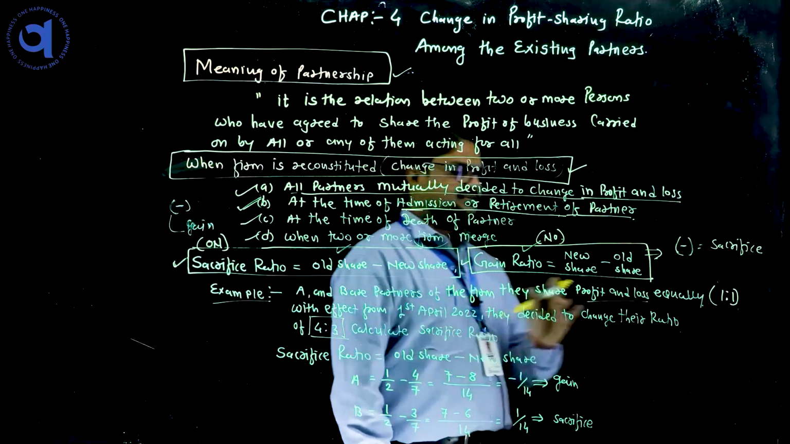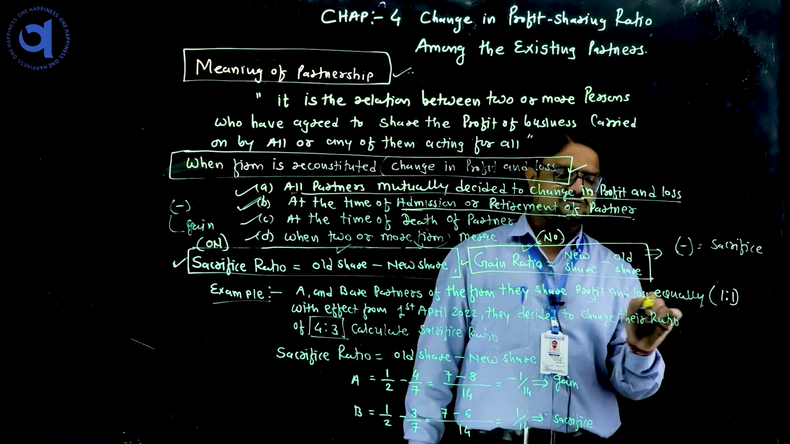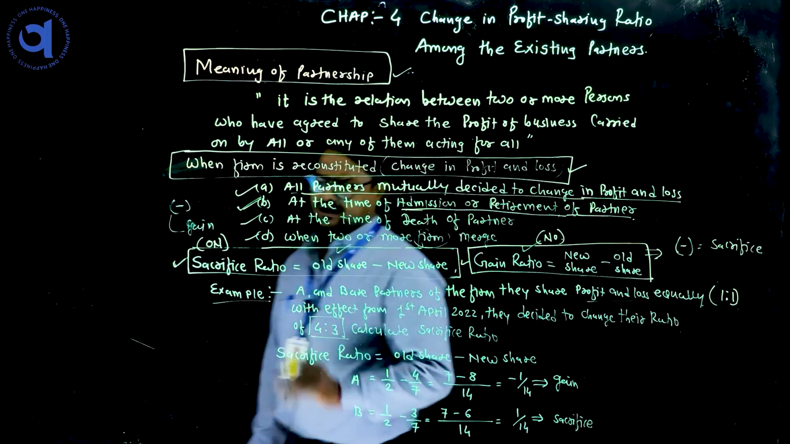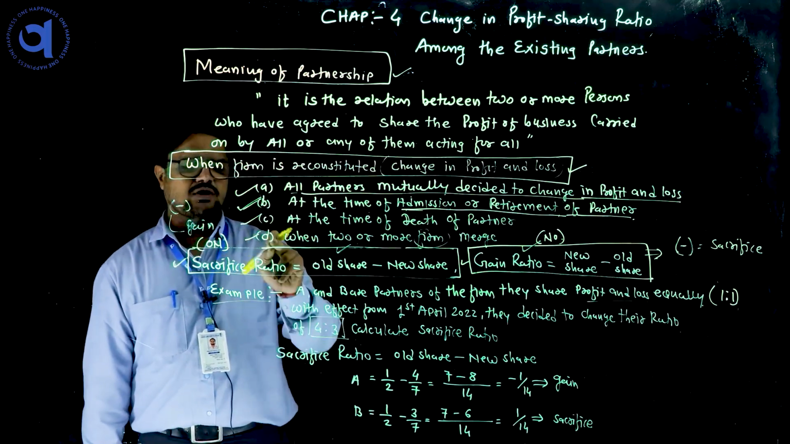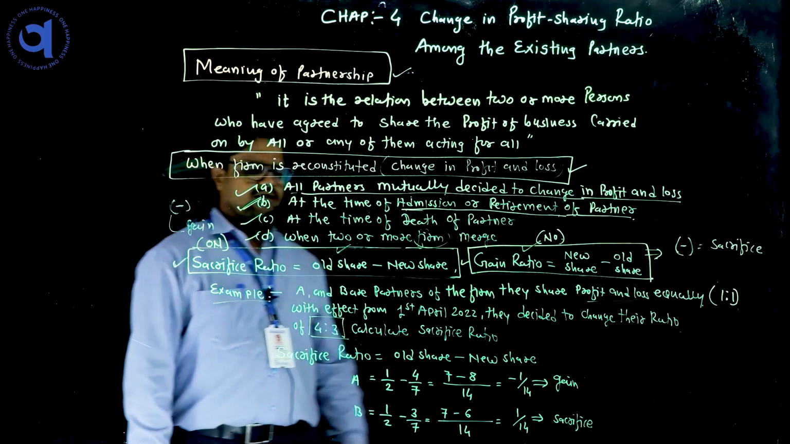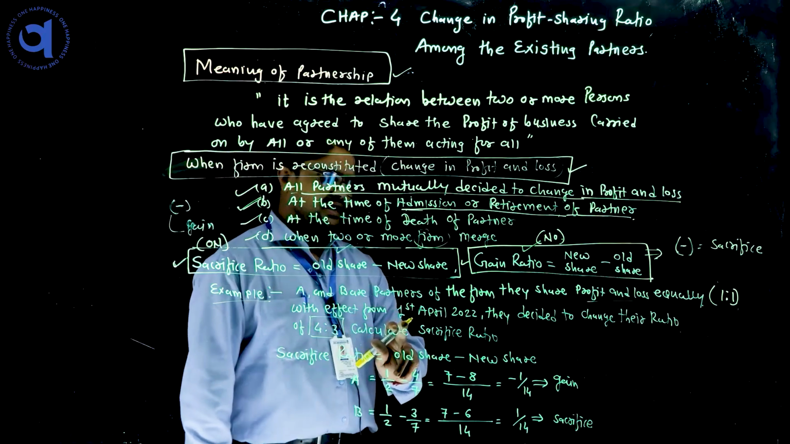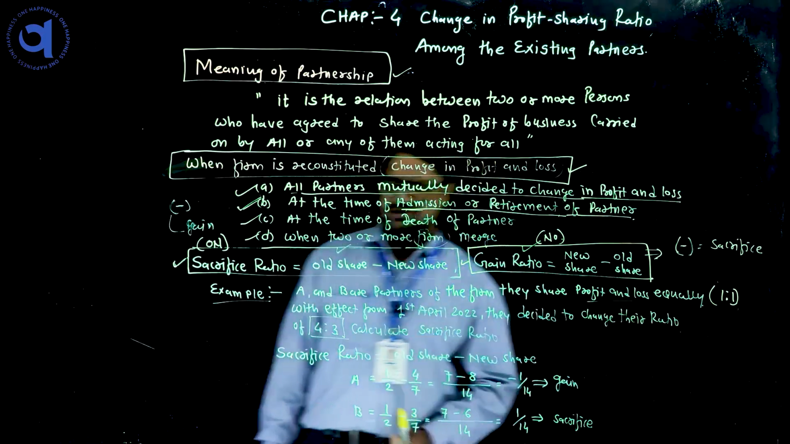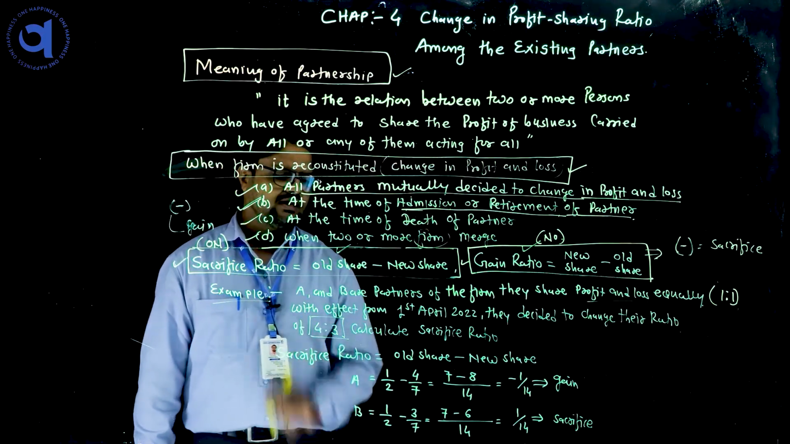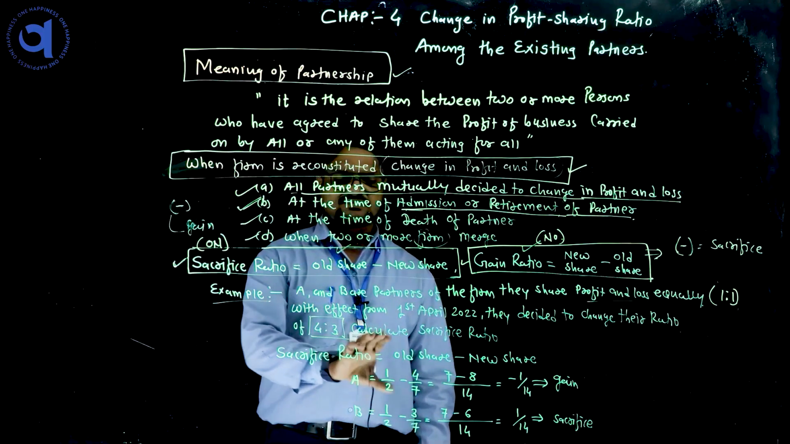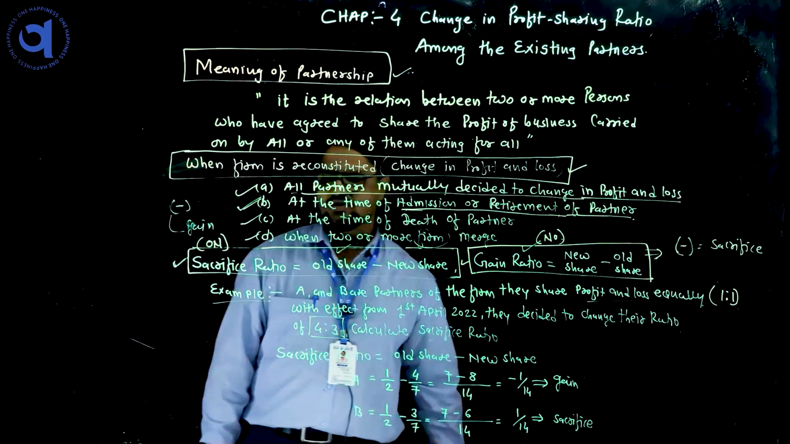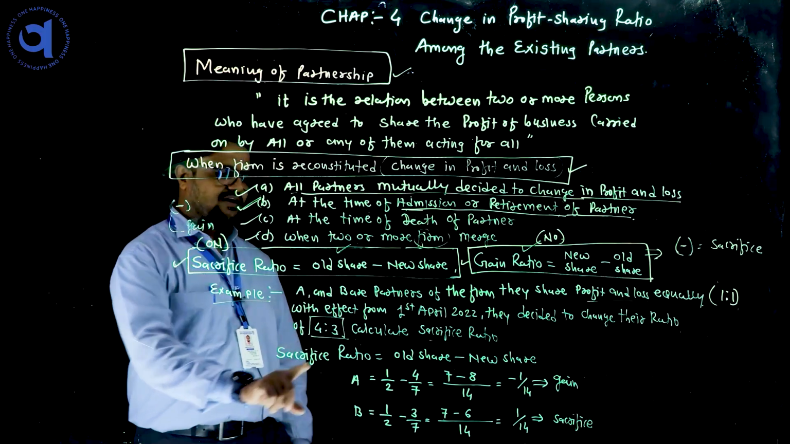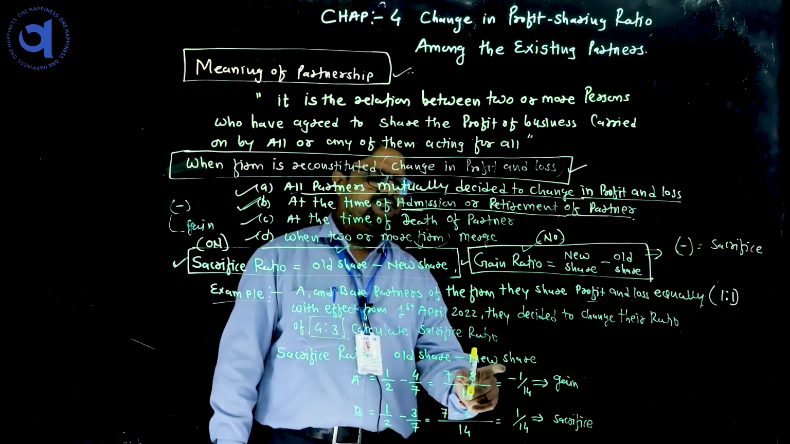So now here in the sum, A and B are the partners of the firm. When they started the business, they decided to distribute the profit and loss equally, that means 1:1. But after a certain period, due to any of the four conditions, they decided to change their profit sharing ratio from 1st April 2022 to 4:3. The question is to calculate the sacrifice ratio, so we will use the formula: sacrifice ratio is equal to old share minus new share.